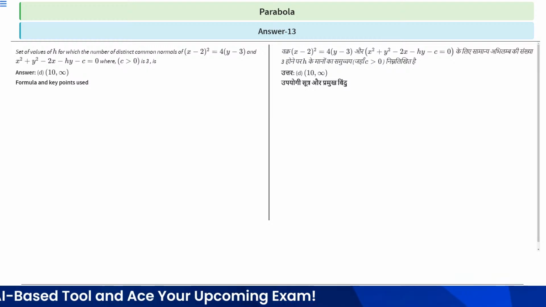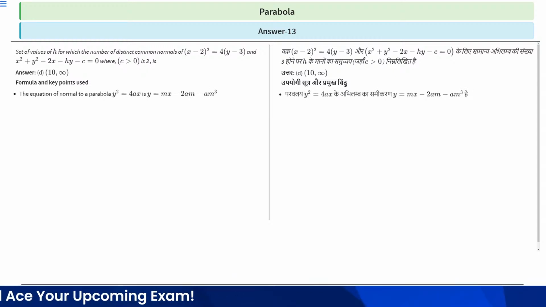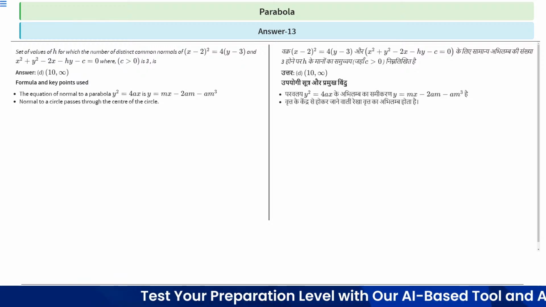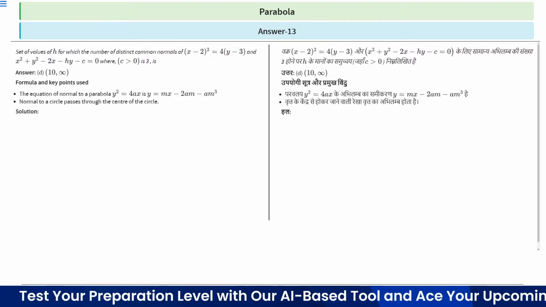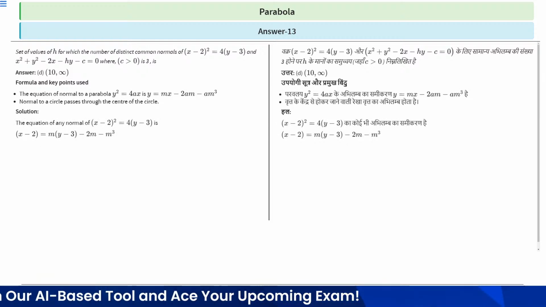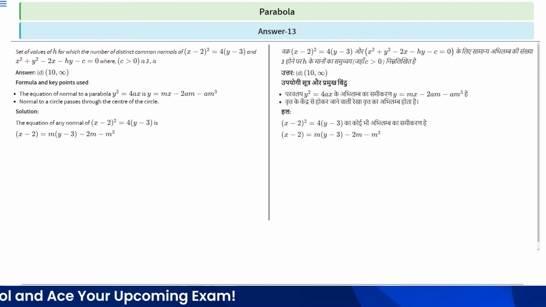The formula and key point we will use in this question is that the equation of normal to the parabola y^2 = 4ax is y = mx - 2am - am^3, right? Now a normal to a circle passes through the center of the circle, we all know. So the equation of normal of (x - 2)^2 = 4(y - 3) is x - 2 = m(y - 3) - 2m - m^3.